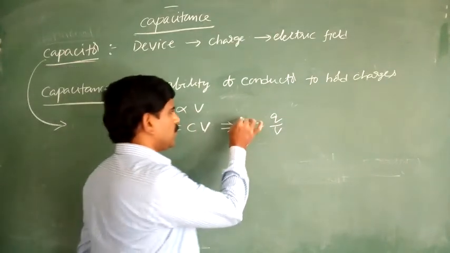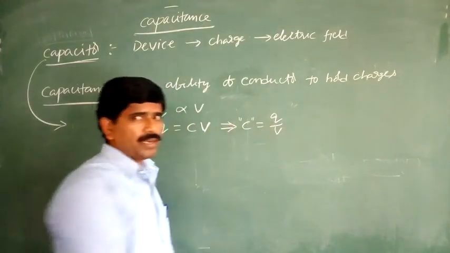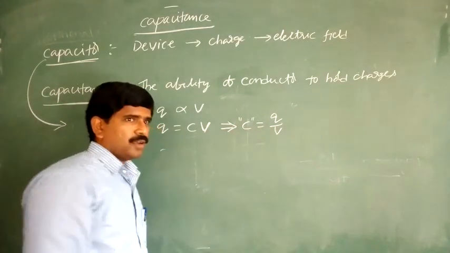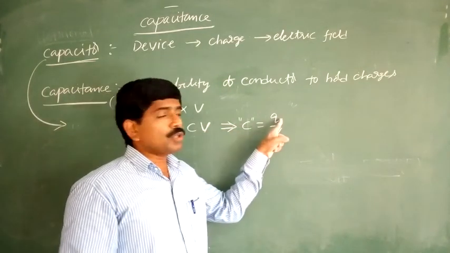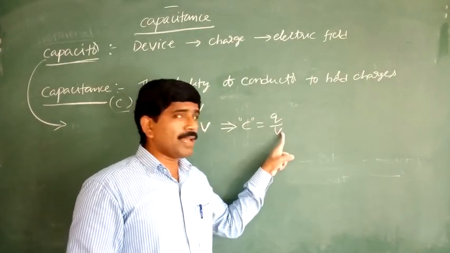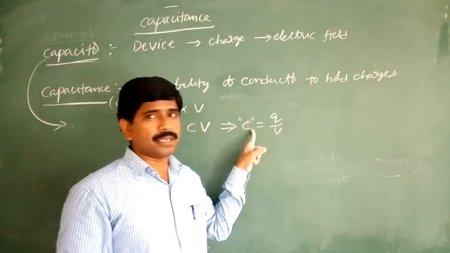If you observe the capacitance of the conductor, in this equation, how are we thinking? If the Q value increases, the C value increases. If the V value increases, the C value decreases.